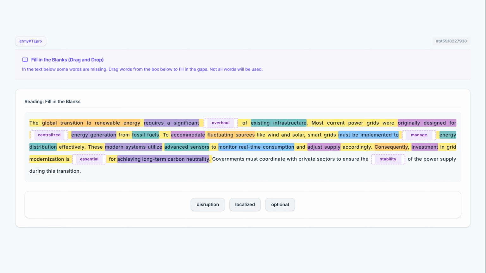always focus on the logical progression of ideas and the grammatical role of each blank. Look for collocations and signal words like consequently that indicate how sentences connect to one another. Finally, ensure that your chosen word fits both the specific sentence and the broader technical context of the entire passage.